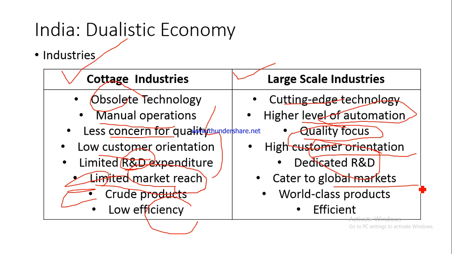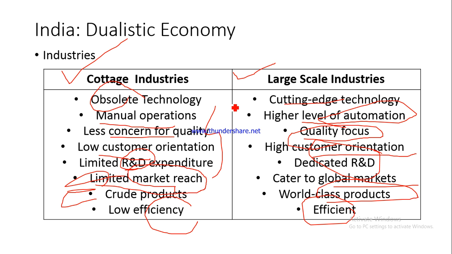Not only this, even in the defense equipment sector, defense equipment manufacturing, we are now able to export our defense equipment to so many different countries. So we are basically catering to the global market, and we are bringing world-class products which the global markets like and prefer, and that is why we have been able to corner some chunk of the overall global market share. So this is happening with the large scale industries. They are working more efficiently as well.